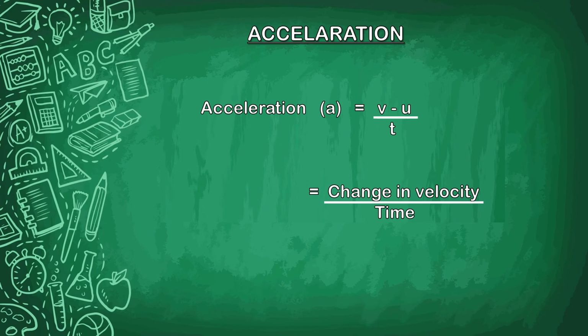Acceleration. The rate of change of velocity is known as acceleration. It is a vector quantity. In non-uniform motion, velocity varies from time to time. That is, change in velocity occurs. Acceleration is denoted by the letter a. The acceleration formula is a equals (v minus u) by t. That is, change in velocity by time.